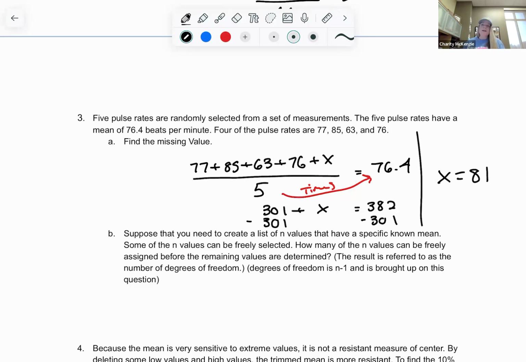I kind of ran out of room. I'll just write it over there. So being able to find a missing value, you can do that too. You just have to think about that you're writing it as that function there.